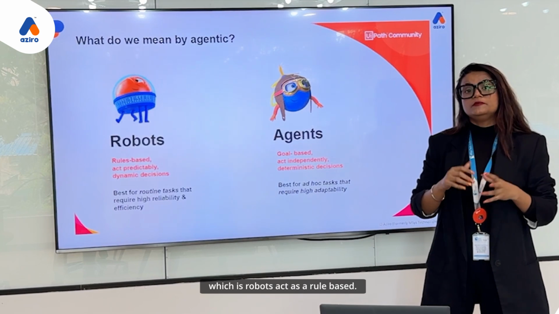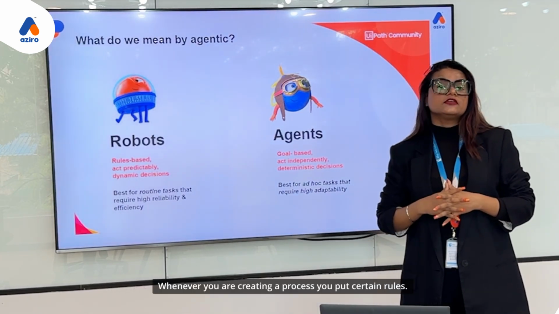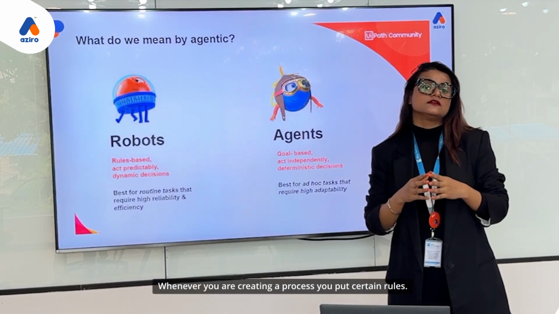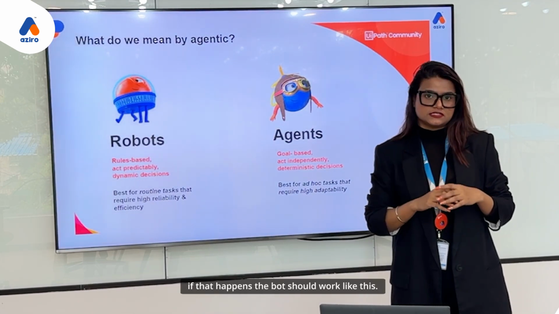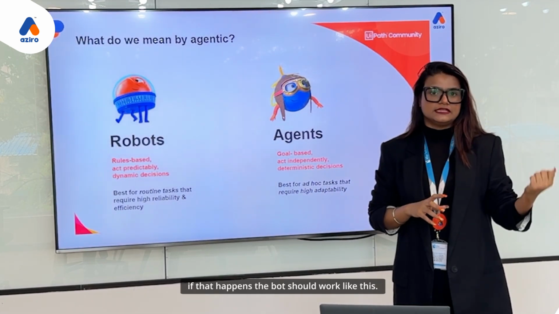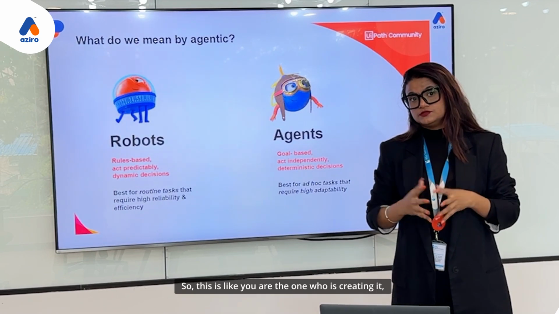This is the difference I mentioned between robots and agents. Robots act as rule based. Now what is rule based? Whenever you are creating a process, you put certain rules. Let's take there is an if: if this happens, the bot should work like this; if that happens, the bot should work like this. So you are the one who is creating it.